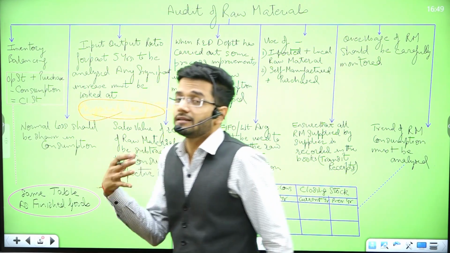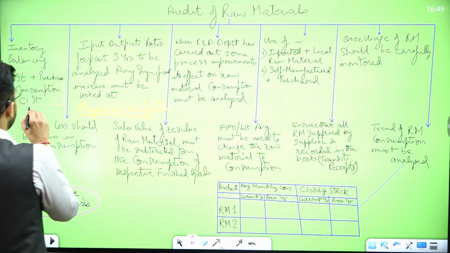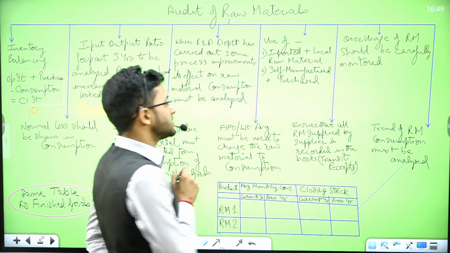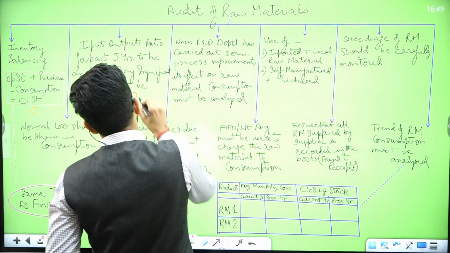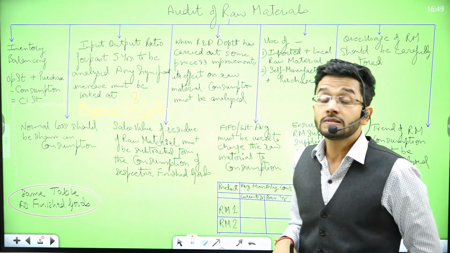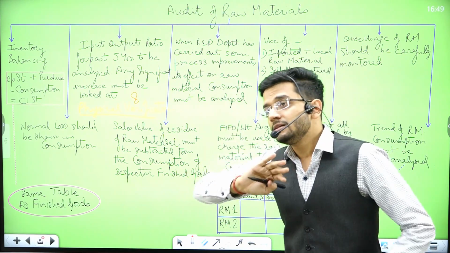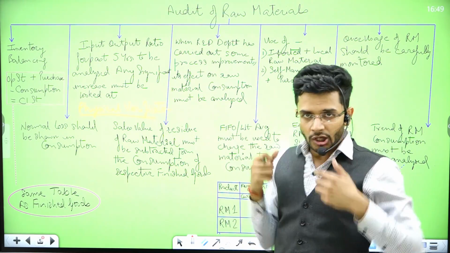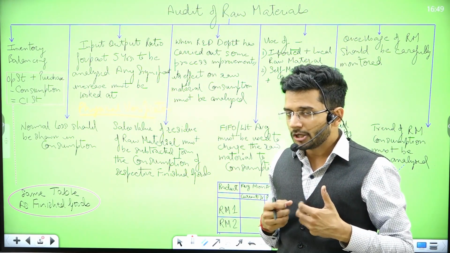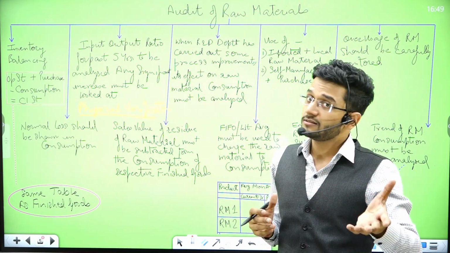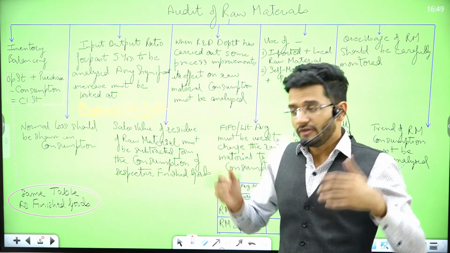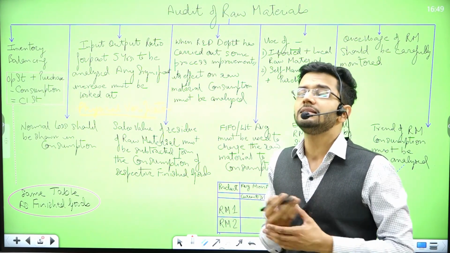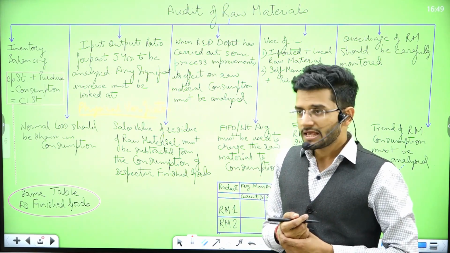Because guys, it can so happen that in the books the number of units of raw material is coming as 10. However, physically when we verified it, it came to 8 because 2 units of raw material were stolen by the warehouse manager. The warehouse manager had pulled out 2 units of raw material and had sold them outside. This might so happen. There is theft. There is internal theft done by employees. Sometimes even management are not aware of these thefts. This happens a lot.